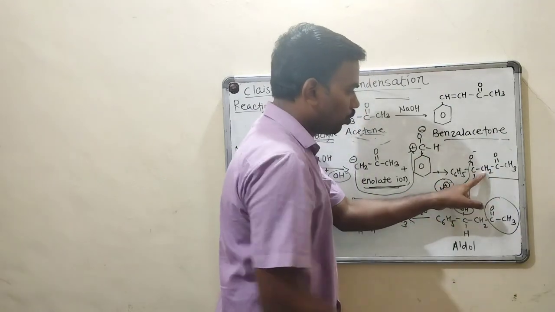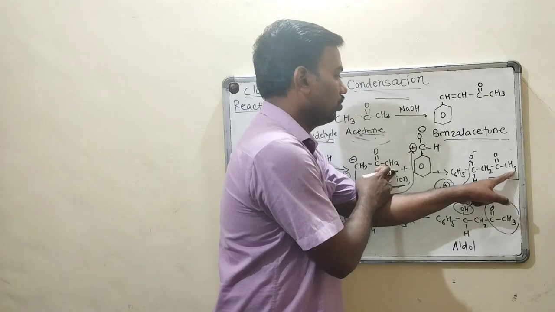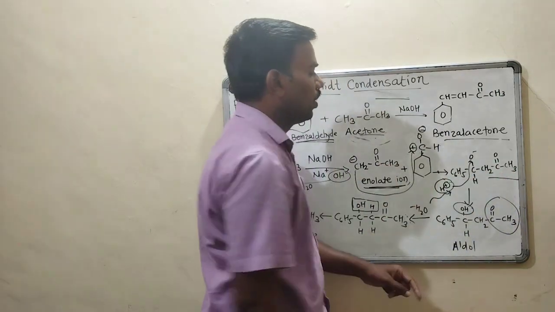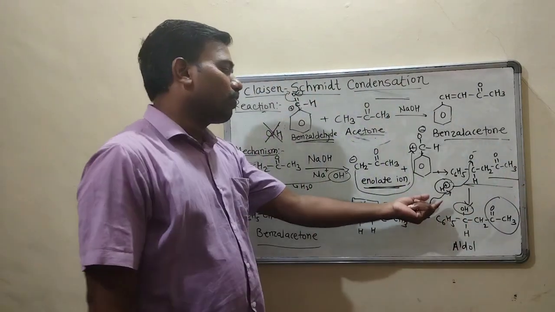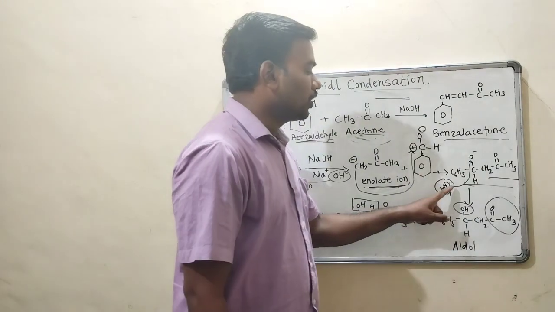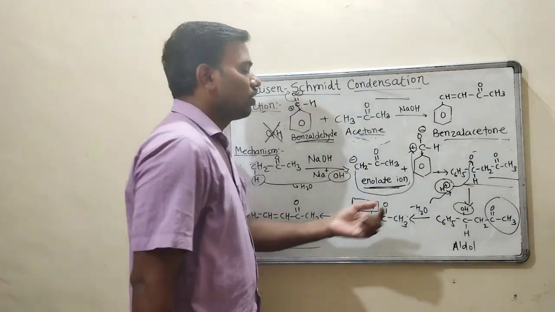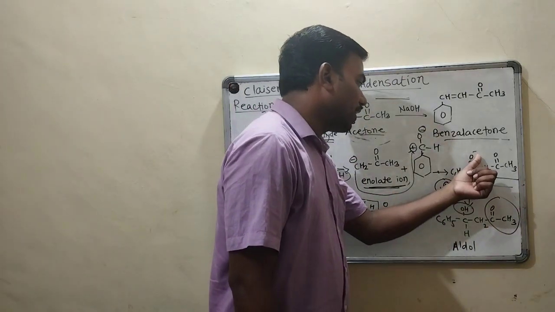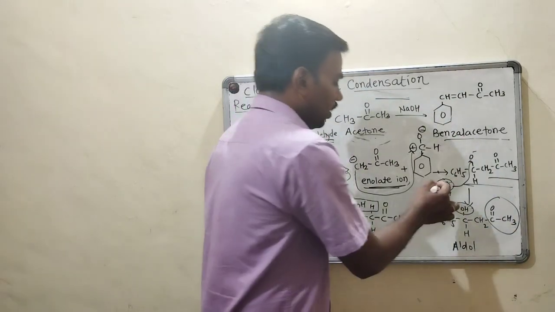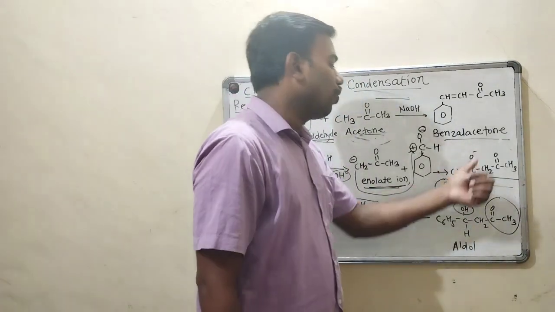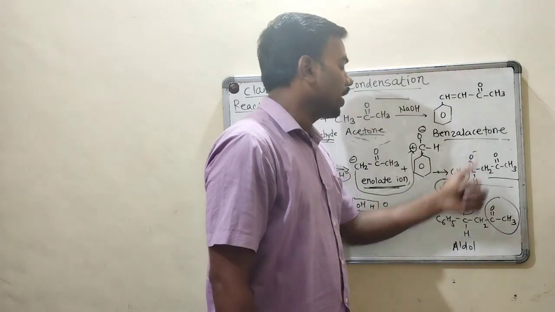So this CH2, C double bond O, CH3. Further we get this structure. Then a hydrogen ion comes into the picture. H plus reacts with this O minus that is formed, to form OH.